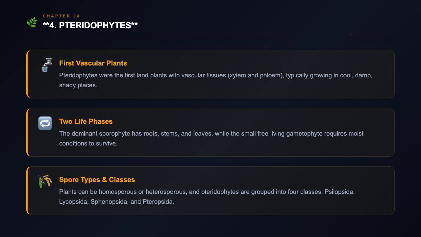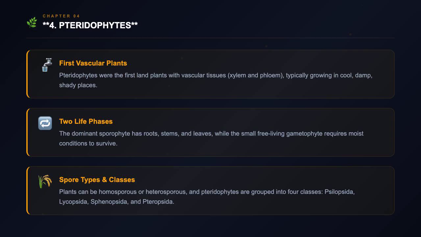Pteridophytes have two main phases: the sporophyte and the gametophyte. The sporophyte has roots, stems, and leaves with vascular tissues. The gametophyte is small, free-living, and needs cool, damp conditions. There are two types of spore production: homosporous and heterosporous. Heterosporous plants produce two distinct spore types, like Selaginella and Salvinia.